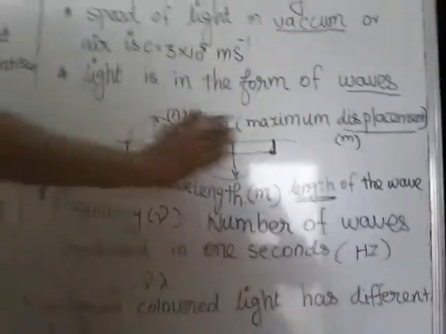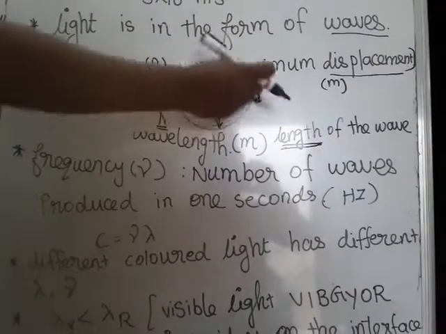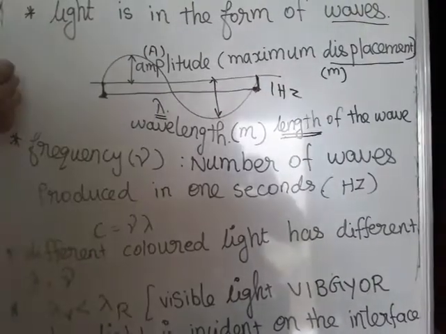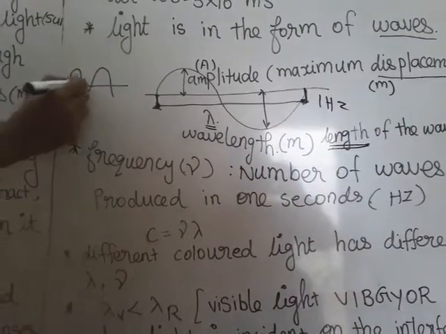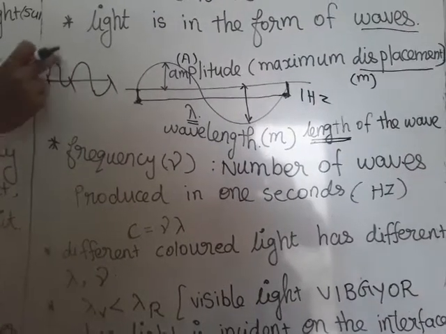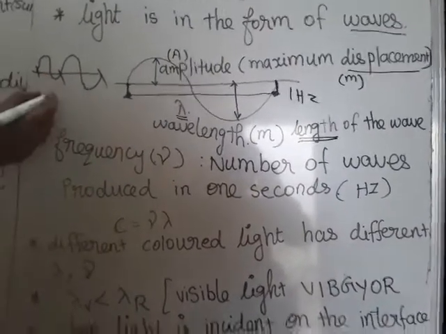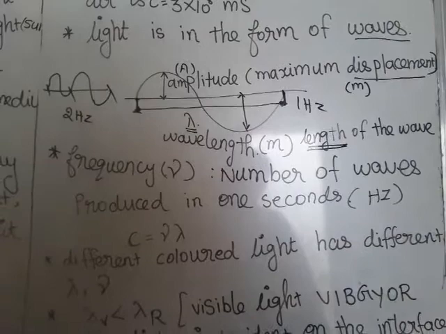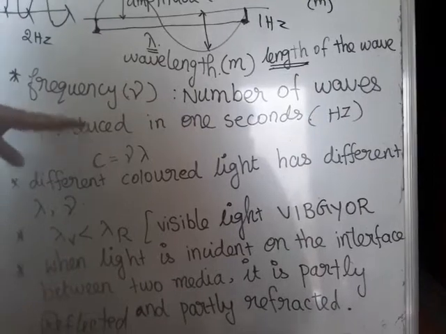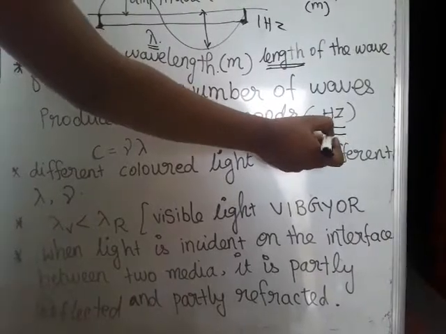For example, this is one wave. If in 1 second the light produces only one wave, it is denoted as 1 hertz. For example, this is one wave and this is two waves. In 1 second, if one wave plus two waves are produced, the frequency of the light is 2 hertz. So in 1 second, how many waves are produced, that is called the frequency. So the SI unit of frequency is hertz.